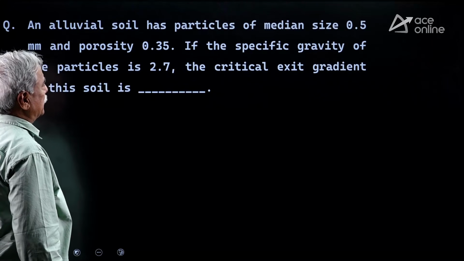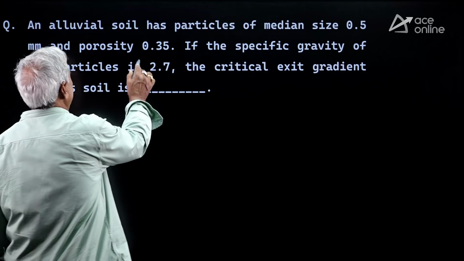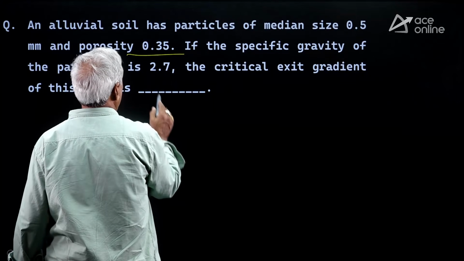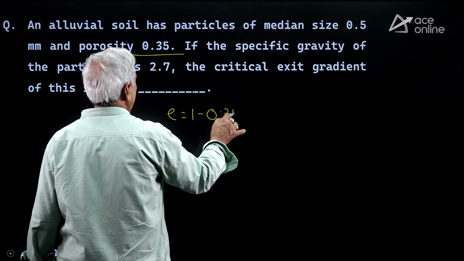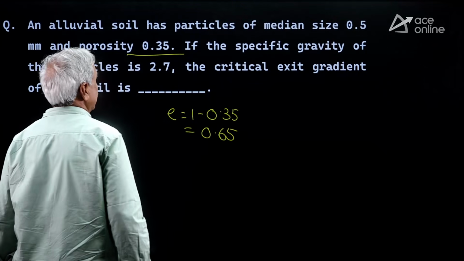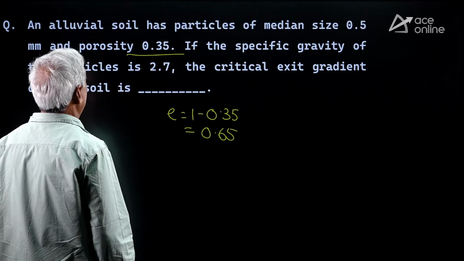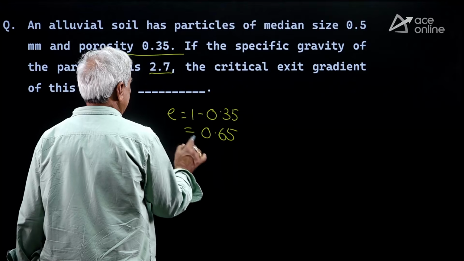An alluvial soil has particles of medium size 0.5 millimeter, porosity 0.35. So if porosity is 0.35, void ratio will be 1 minus 0.35, nearly 0.65 or 0.6. Specific gravity of the particle is 2.7. What is the critical hydraulic gradient?